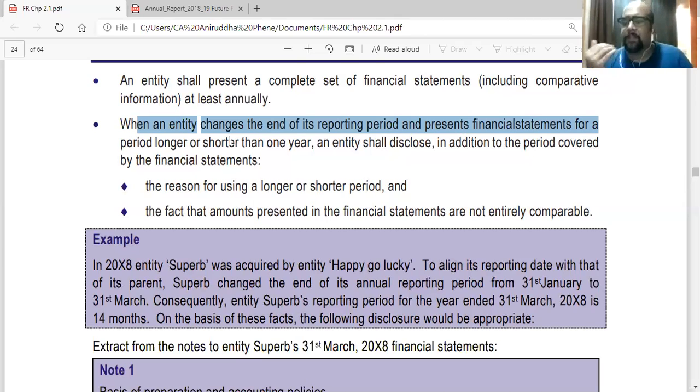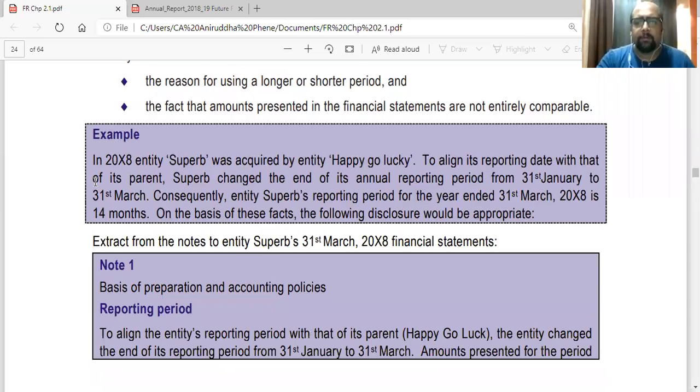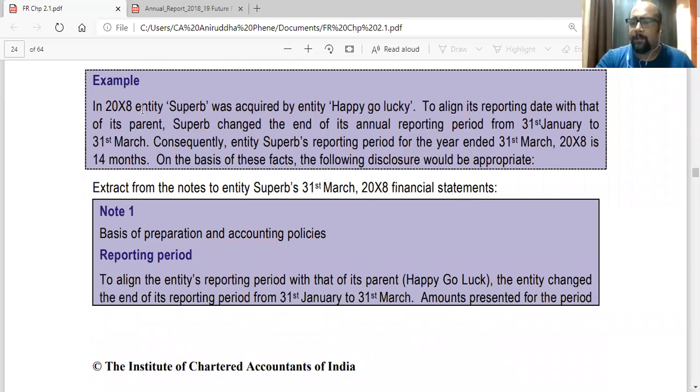Now, when such a thing happens, let's see. Here is an example. In 2008, an entity Superb was acquired by entity Happy Go Lucky. So Happy Go Lucky acquired Superb. Now, to align its reporting date, that is Superb's reporting date, with that of its parent, that is Happy Go Lucky, Superb changed the end of its annual reporting period from 31st Jan to 31st March.